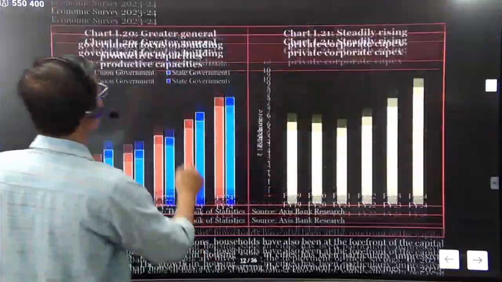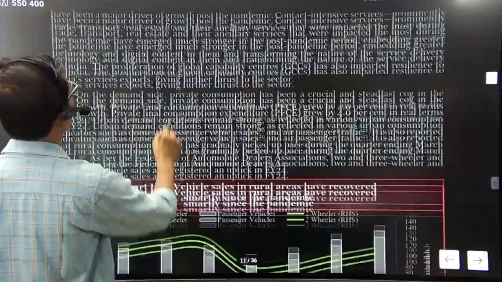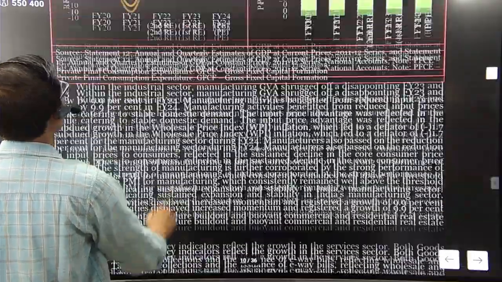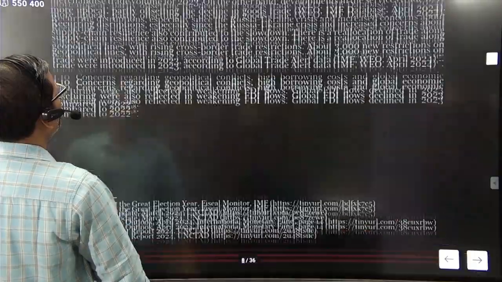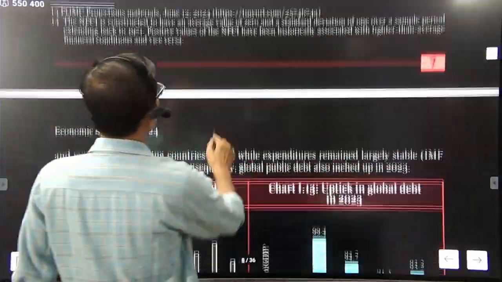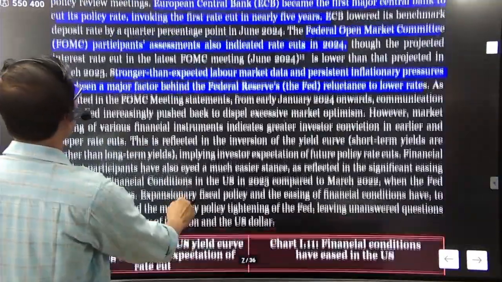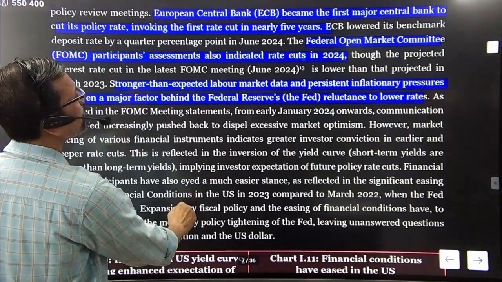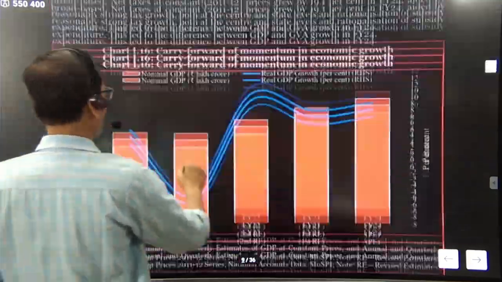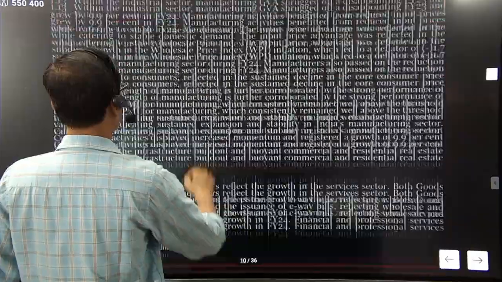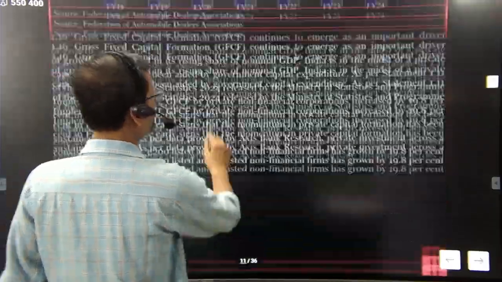What does the Economic Survey say about the domestic economy? Now we come to understand the domestic economy. Let's see.